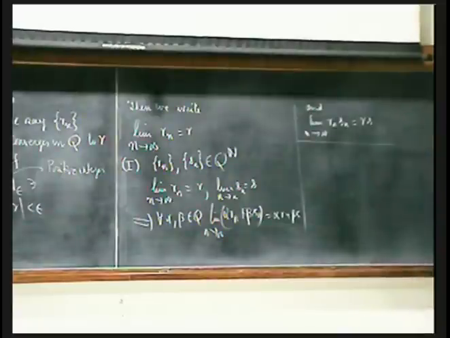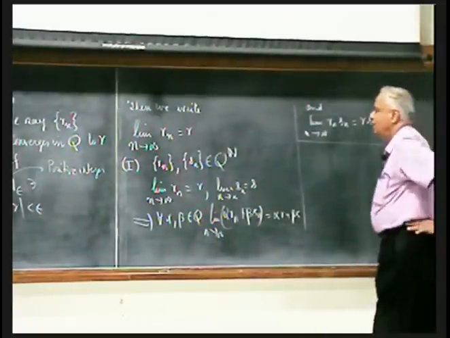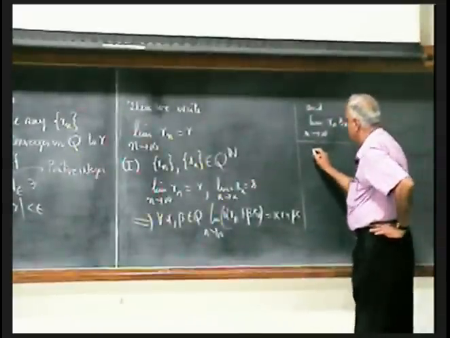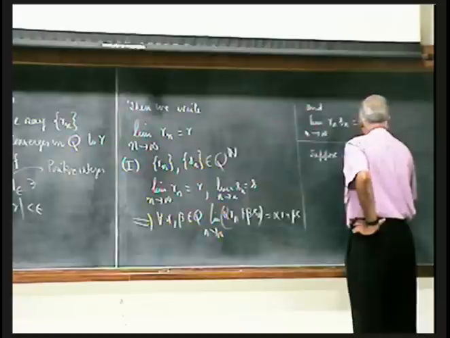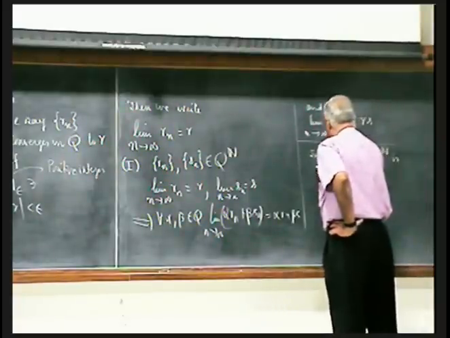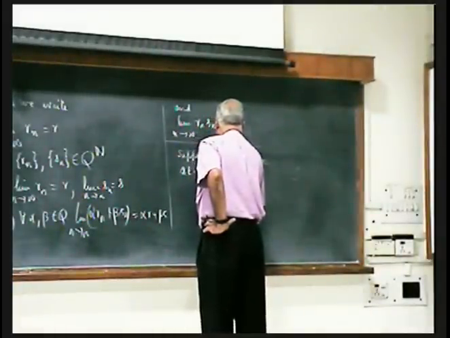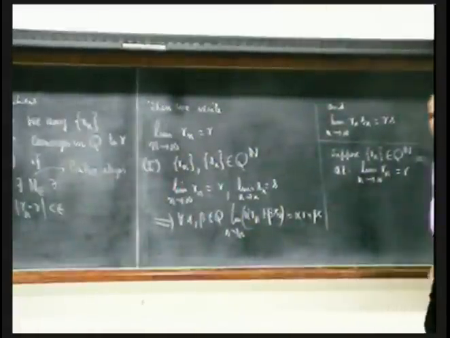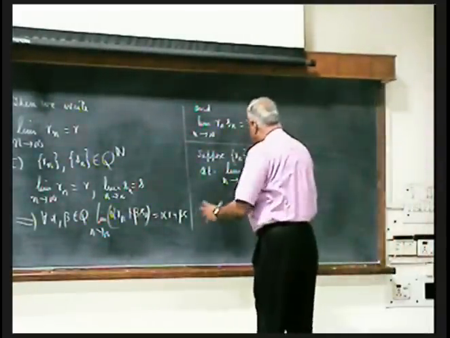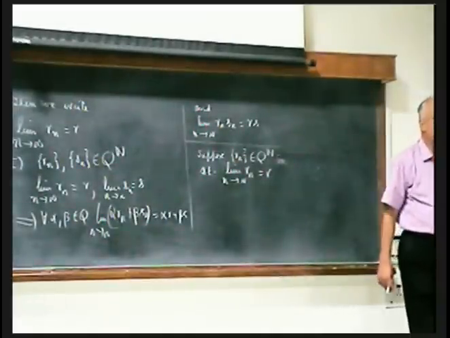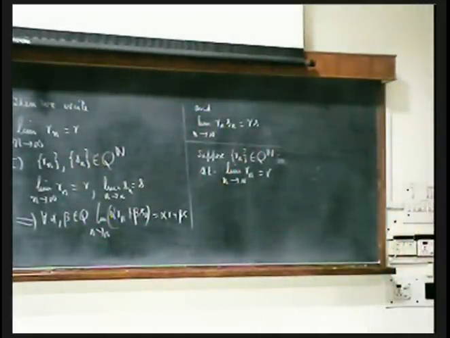Now without much ado, I will move to some special property of convergent sequences. Suppose Rn belongs to Q^N is such that limit n tending to infinity Rn is R. That is, it's a convergent sequence of rational numbers. What this says is everybody is going to get close to R, and therefore any two will be close to each other also.